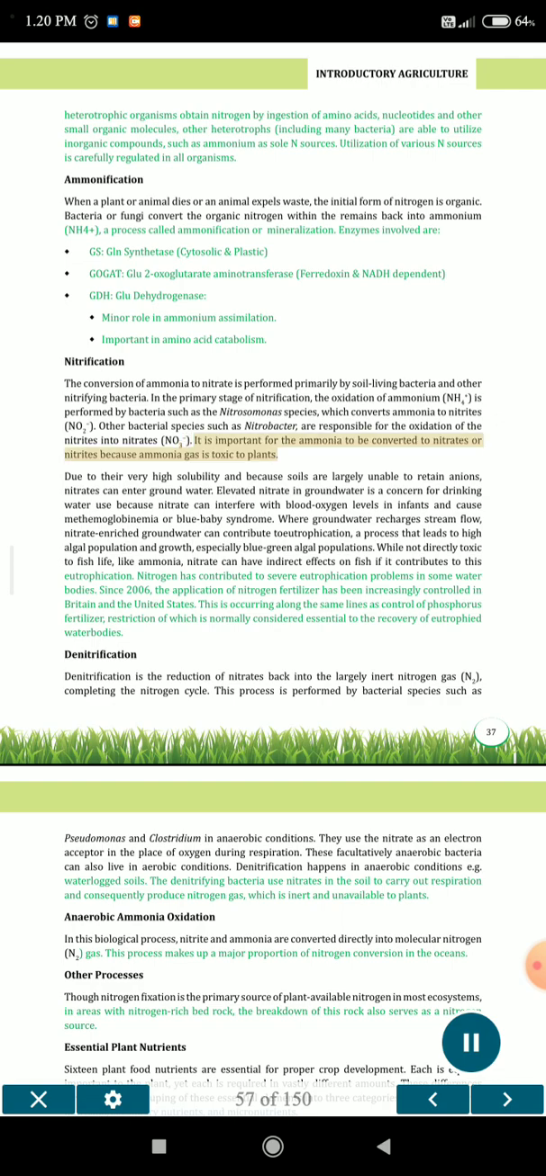It is important for the ammonia to be converted to nitrates or nitrites because ammonia gas is toxic to plants. Due to their very high solubility and because soils are largely unable to retain anions, nitrates can enter groundwater. Elevated nitrate in groundwater is a concern for drinking water use because nitrate can interfere with blood oxygen levels in infants and cause methemoglobinemia or blue baby syndrome.